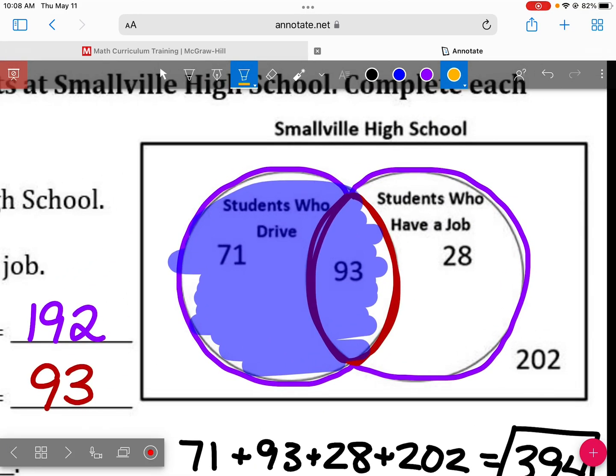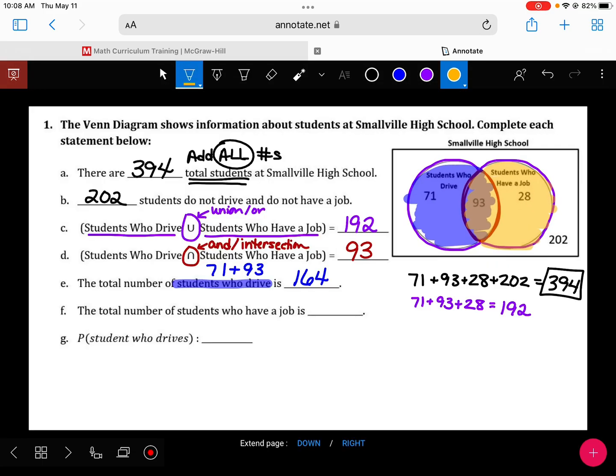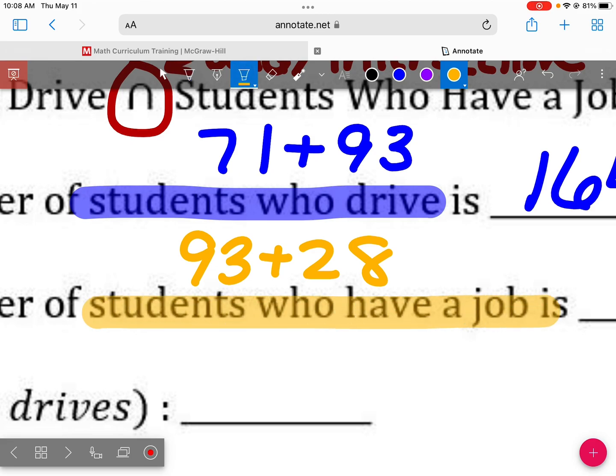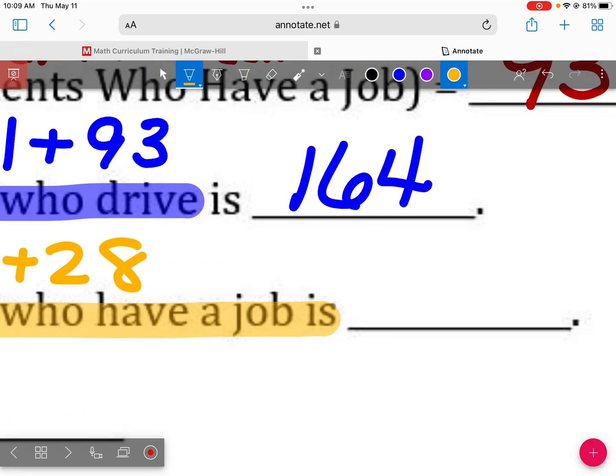Total number of students who have a job. Now I want everybody who is anywhere in the have a job circle, which does include that overlap again. How do I find that number? Add. What am I adding? 93 plus 28. And when I add 93 and 28 together, I get 121.